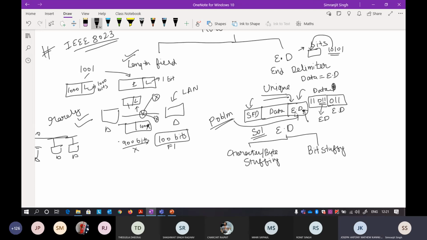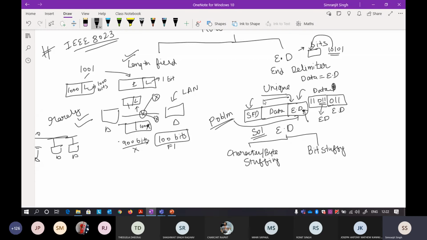Sir, can you explain end delimiter once again? Okay, I'll explain. First thing is the length field. You know that you have to indicate at the end of the frame what is the length of the packet. Another thing is the end delimiter. The end delimiter just indicates the end of the particular frame, so it is just placed at the end of it.